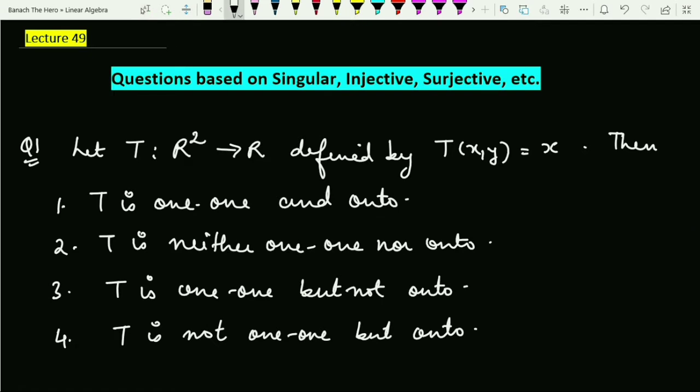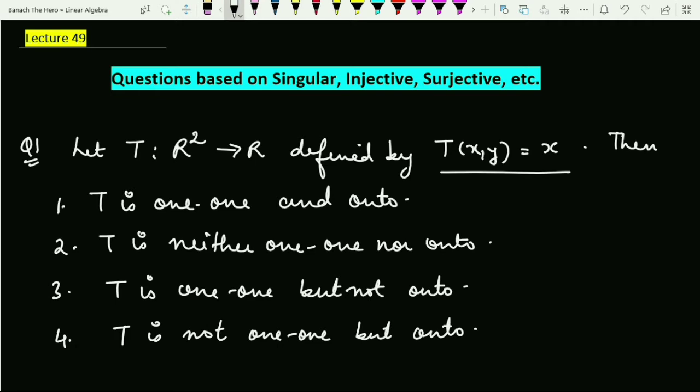So the first question is, let T be a linear transformation defined from R square to R by T of (x, y) equals x. Then I have to check: the first option, T is 1-1 and onto; second option, T is neither 1-1 nor onto; the third option, T is 1-1 but not onto; and the last one, T is not 1-1 but onto.